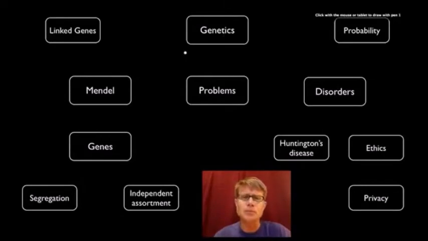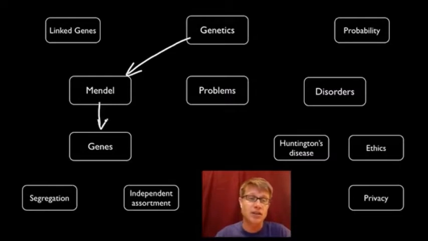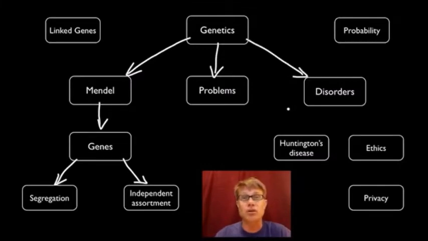And so in this podcast, I'll talk about Mendelian or simple genetics. He identified the gene and he came up with two laws, the law of segregation and independent assortment. I'll talk about those. We'll also have some problems, so I'll have some practice problems that you can try and I'll show you how to work those out. And we'll finish with genetic disorders. The example I'll talk about is Huntington's disease. And with genetic testing, it opens up this whole idea of ethics and privacy.